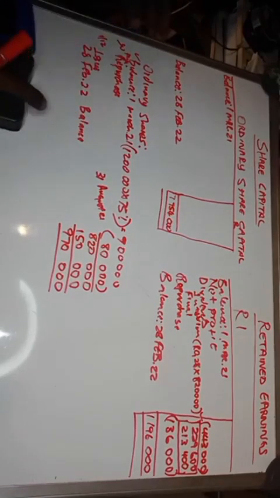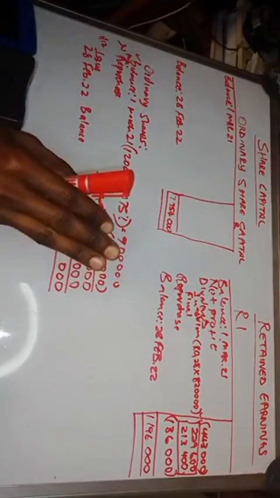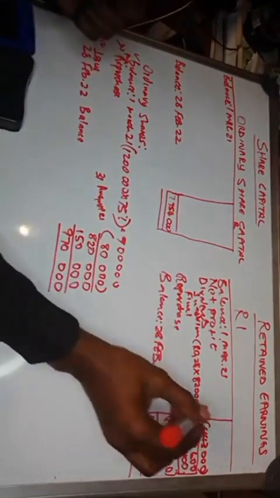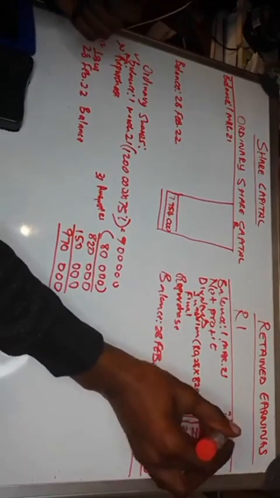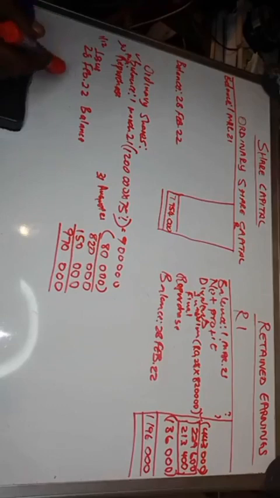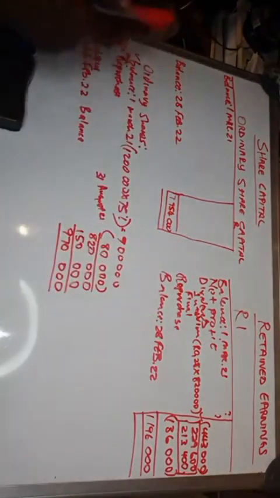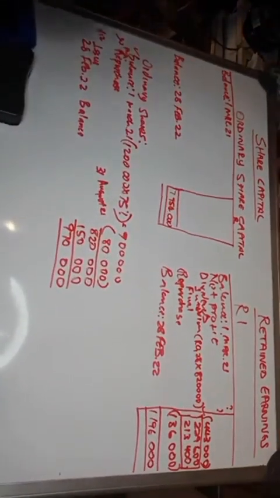Now let's come back to the share capital, right? We've got the retained earnings. Now we are left with the profit and the balance, right? Perhaps let's just finish with the retained income. How much is the net profit?